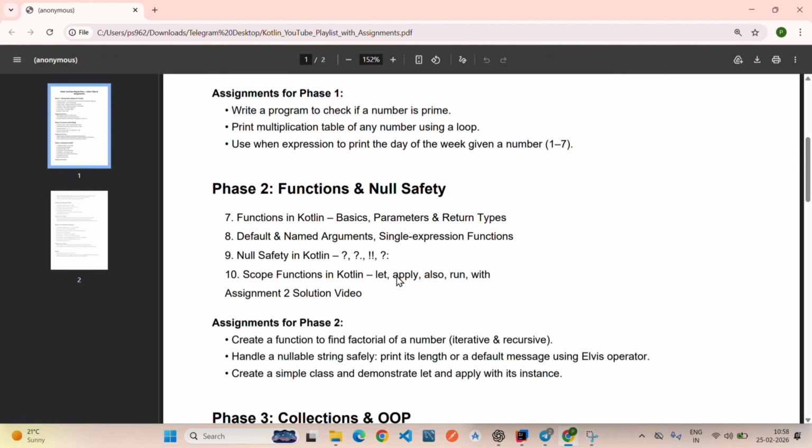So in second phase, what we are going to do, we will focus on function and null safety. And null safety is a feature of Kotlin which we are going to study here, and it will contain like what are function, what are default and named function, null safety and scope function. And based on this, I will give you an assignment, and then I will provide you assignment video also,